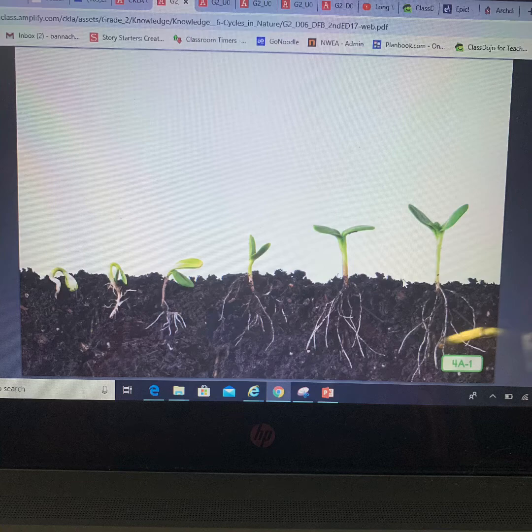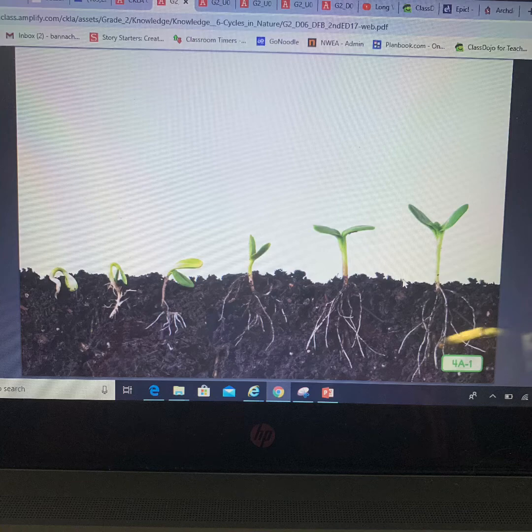I want you to listen carefully to today's read aloud to find out about the life cycle of a flowering plant. All living things pass through stages from birth to adult called a life cycle. For many living things, the cycle of life follows the 4 seasons of the year. Let's go ahead and name the 4 seasons in order.